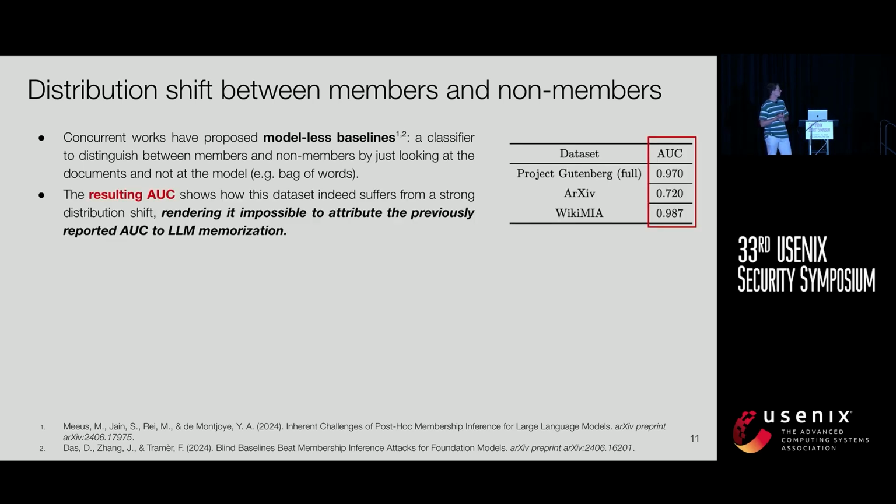And what happens if you apply this to the set of member and non-member documents that we have for both Project Gutenberg and arXiv, as well as the dataset of our concurrent work? We see that this bag-of-words classifier reaches an AUC that is even higher than the one that we reported for our membership classification. And this basically means that the AUC that we reported previously is not attributable to LLM memorization.